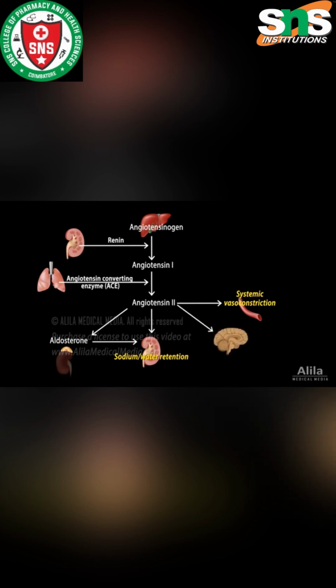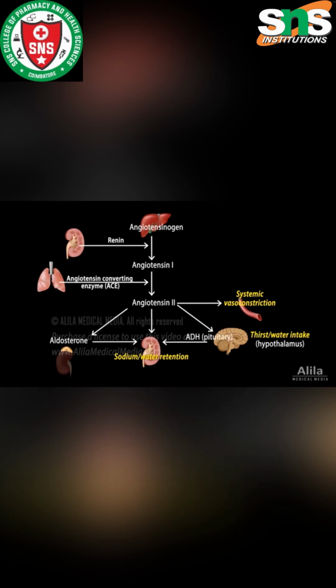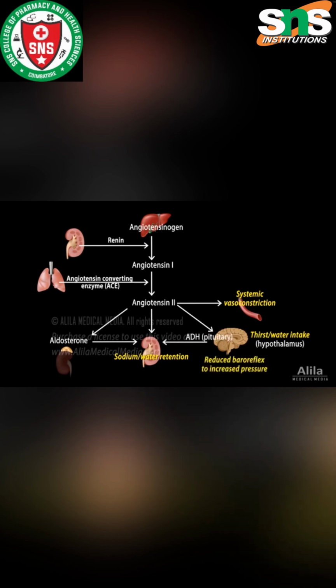In the central nervous system, angiotensin 2 has several effects. It acts on the hypothalamus to stimulate thirst and encourage water intake. It induces the posterior pituitary to release antidiuretic hormone, which promotes water retention by the kidneys. It reduces the sensitivity of baroreceptor response to increased blood pressure, so that this response would not counteract the effect of RAAS. All these actions lead to an increase in blood volume and blood pressure.